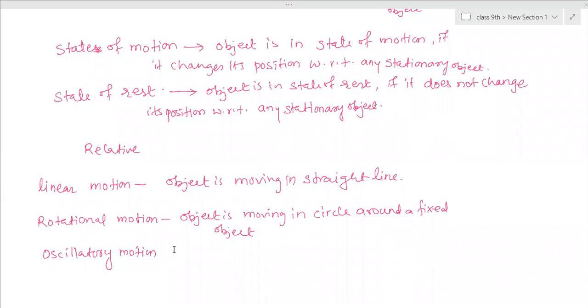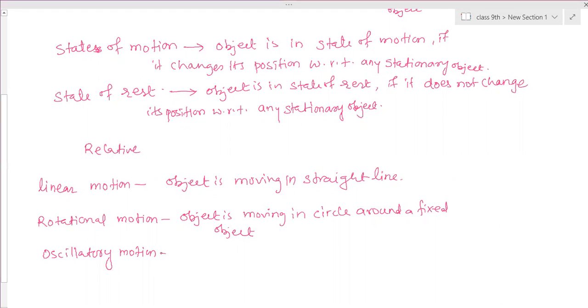When the object is moving around a fixed point, for example if you hold a rope in your hand and one end of the rope is tied to a stone, when you keep whirling it, what will happen? That is a rotational motion, because the stone keeps rotating around your hand. Therefore that is rotational motion.